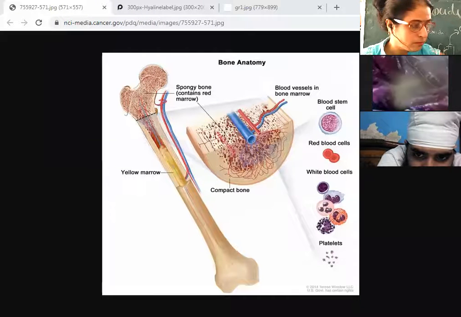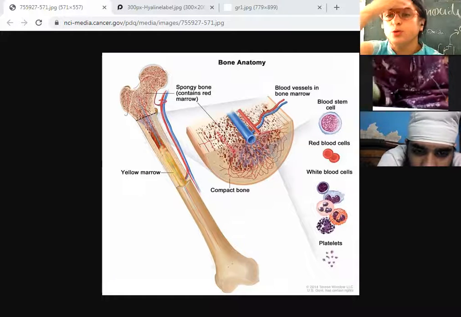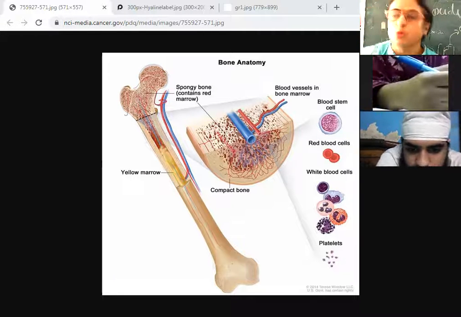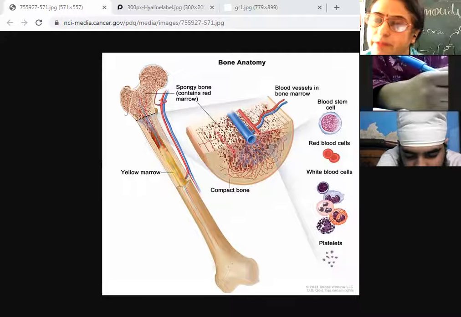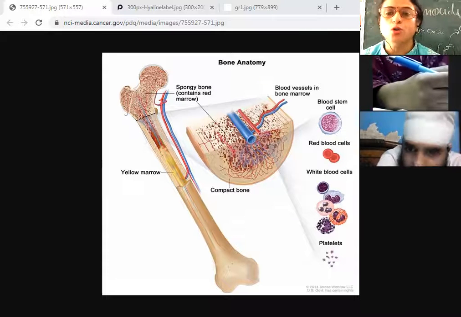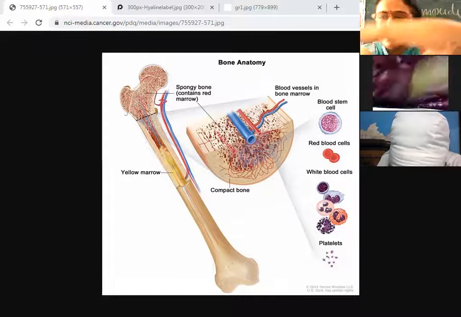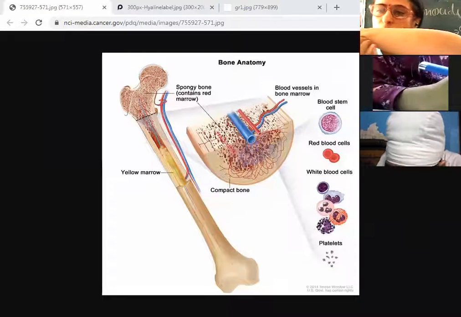Okay. Now, just now I told you that vertebrates are those which are having the backbone. You know, in the long bones of vertebrates, you can see that this is one of the longest bone.